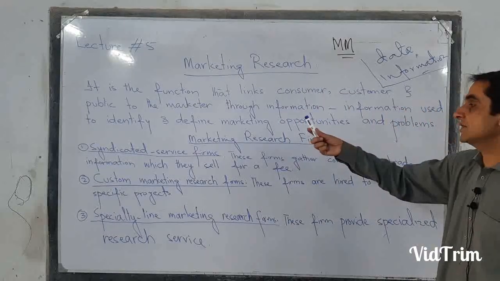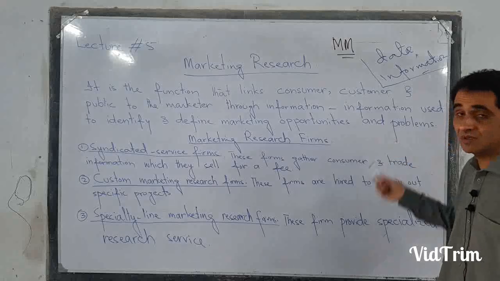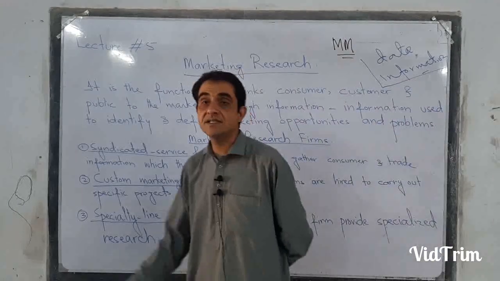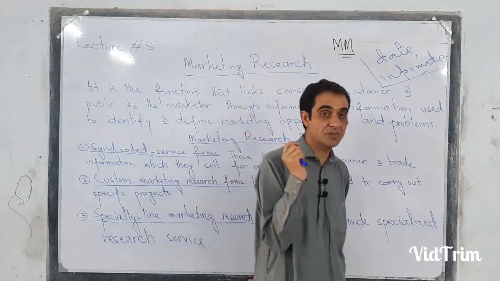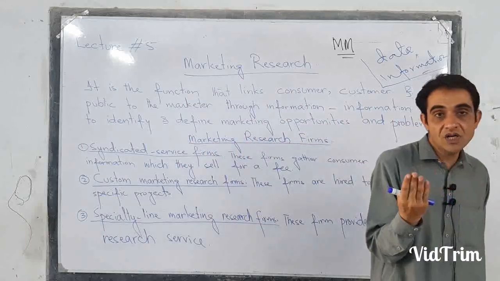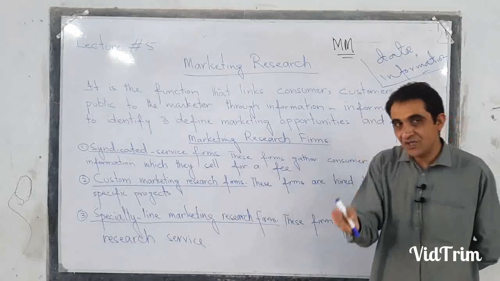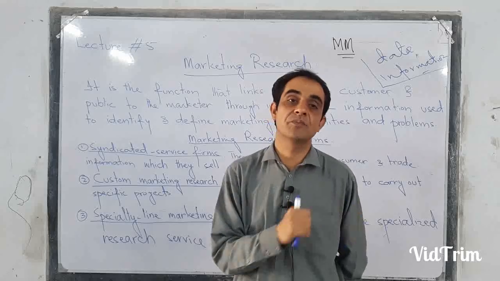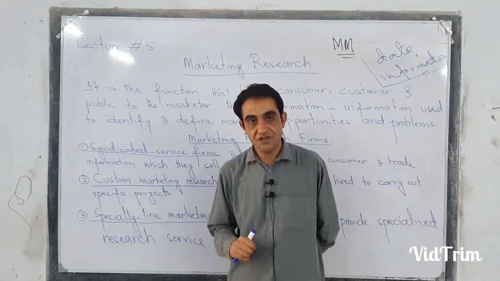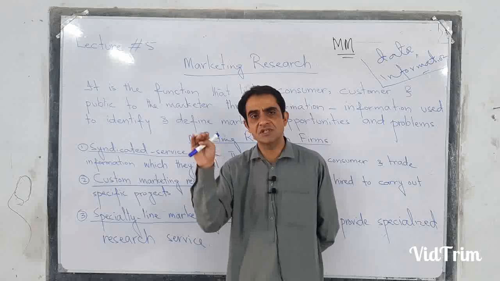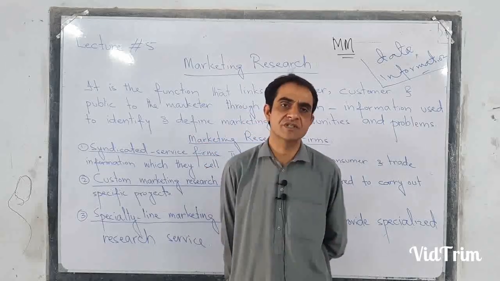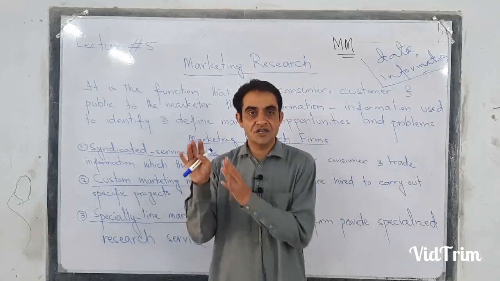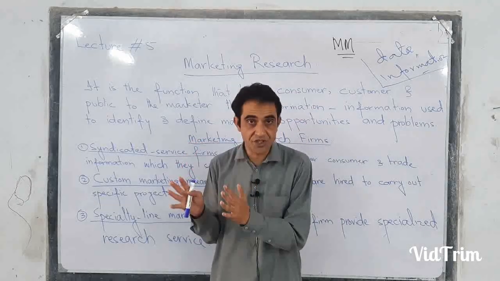Information is used to identify and define marketing opportunities and problems. When we are collecting this raw information, we are analyzing it and converting it to the final information. Why are we doing so? To know about the opportunities or to find out a solution for an existing problem. You should know the definition of opportunity in the market. Any positive change in the market is called opportunity, which we have studied in the previous semester. Any positive trend or change in the market is called opportunity.